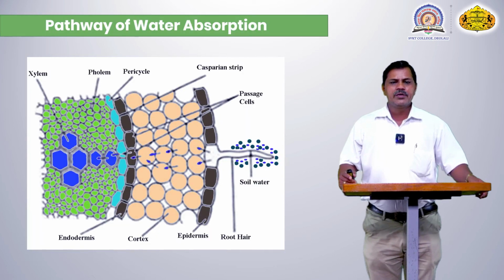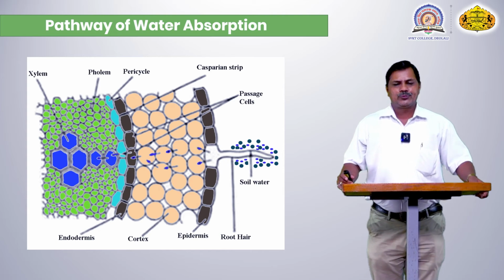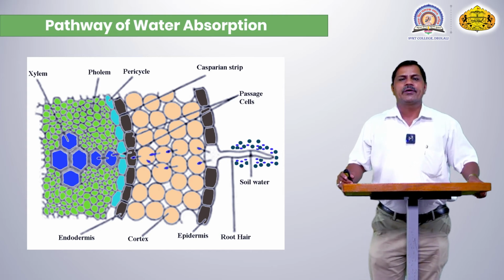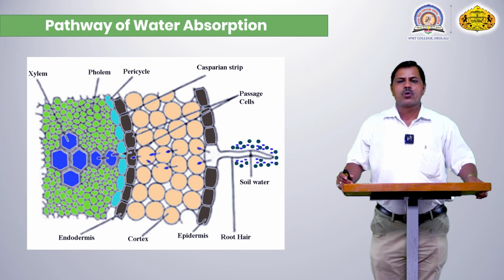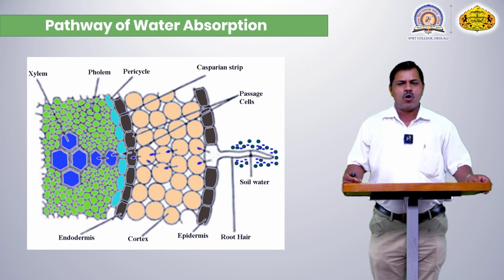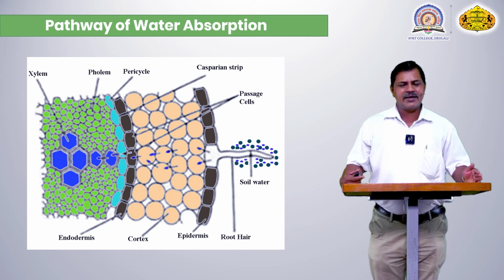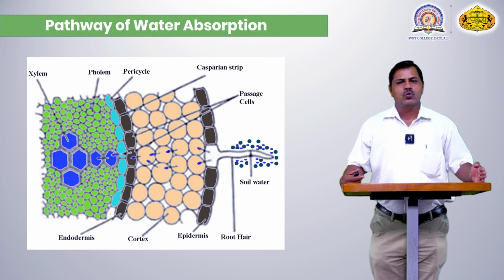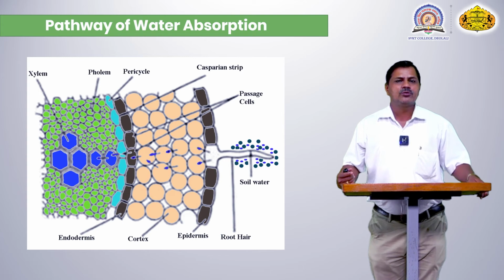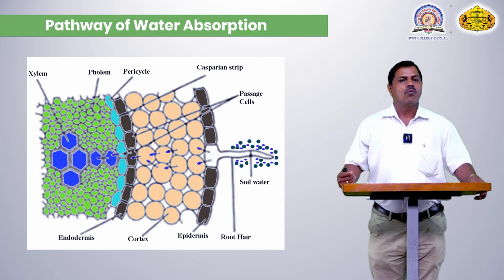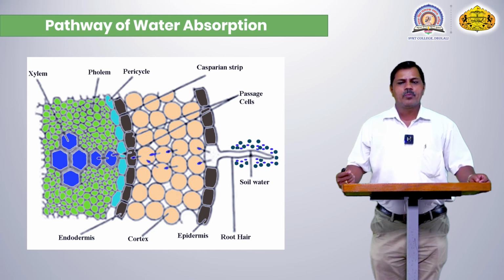This figure shows the pathway of water absorption. There is a small root here. If you take a transverse section, this is the structure they are showing. There is a soil particle and a small particle, the water molecule, and the root hair absorbs the water molecule, not the soil particles. They are filtered out by the root. Why? The size of the soil particle is larger as compared to the water molecule, and hence this small water molecule can be absorbed by the root hair.